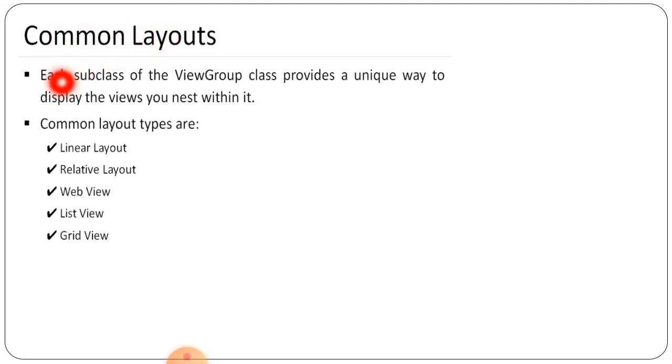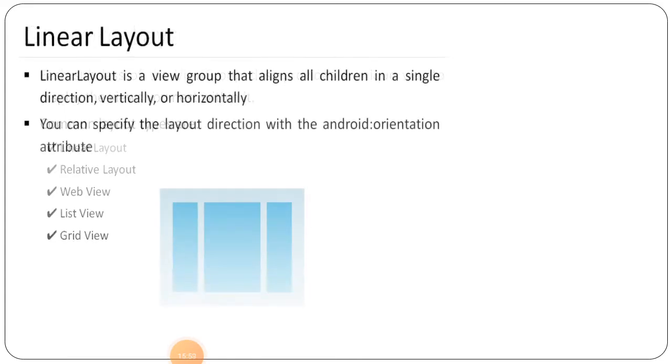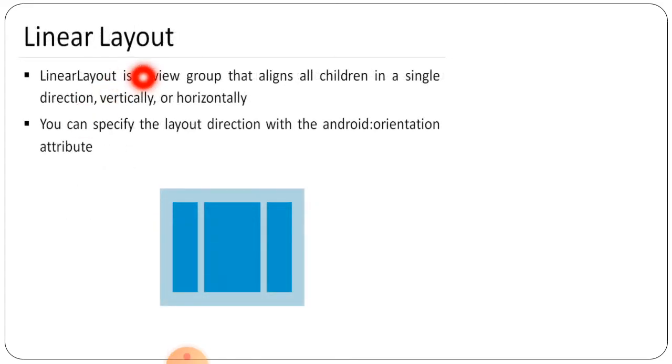The first one is a common layout. Each subclass of the ViewGroup class provides a unique way to display the views that you nest within it. ठीक है ना, व्यू ग्रुप्स के अंदर भी व्यू पार्ट हम लोग डाल सकते हैं, व्यू ग्रुप भी डाल सकते हैं, तो वो नेस्टेड पार्ट हो गया. Common layout types are: the first is the linear layout, second is relative layout, third one is the web view, fourth one is the list view, then the last one is the grid view, we can say. So different layouts we are able to see here.